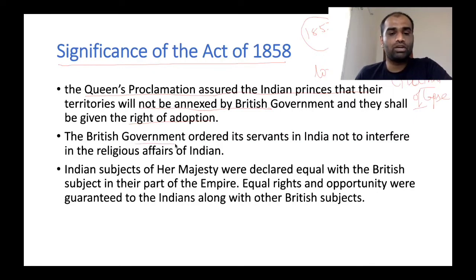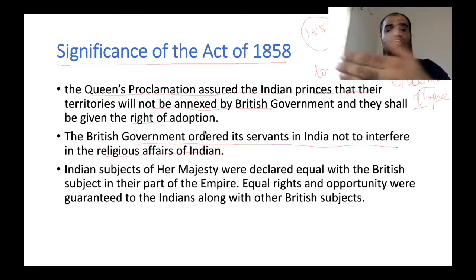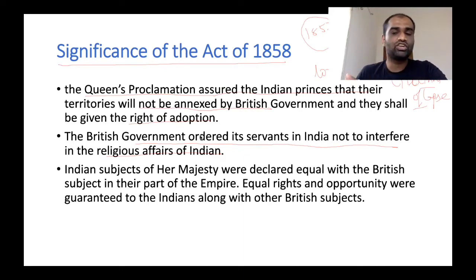The British government ordered its servants in India not to interfere in the religious affairs of Indian people. Clear? Also, one of the reasons for the outbreak of 1857 is the work done by Christian missionaries. Christian missionaries started to influence the decisions of the Governor General, and they started to make laws for the propagation of Christianity. This clearly interfered in the religious affairs of Indian people. This was also one of the reasons for the outbreak of the mutiny. So the British government clearly ordered that its servants should not interfere in the religious affairs of Indian people.